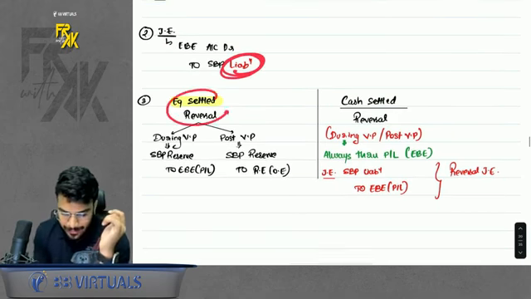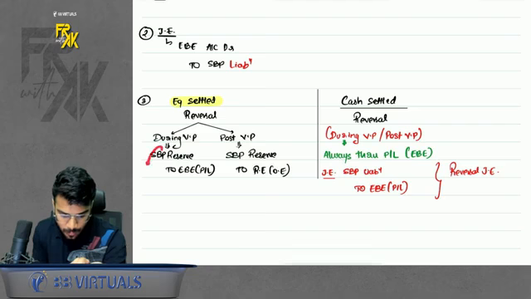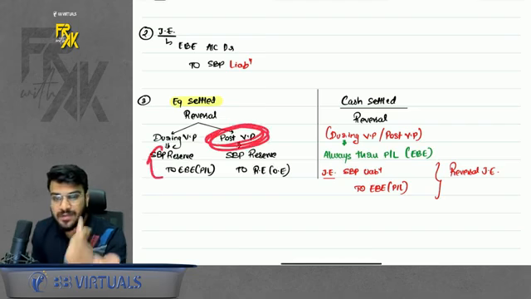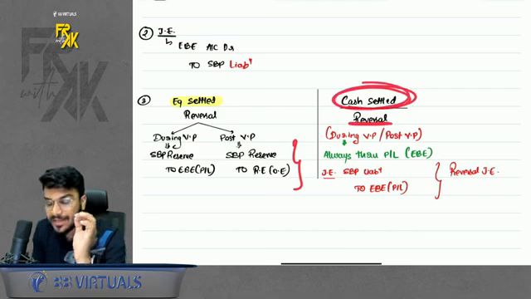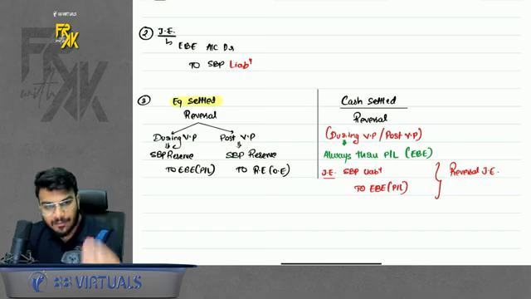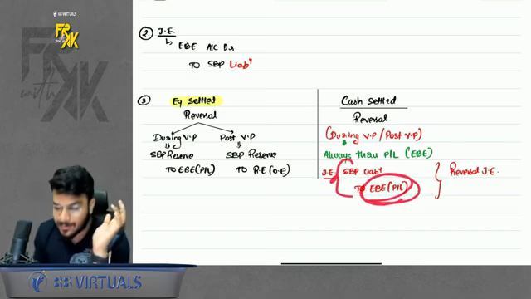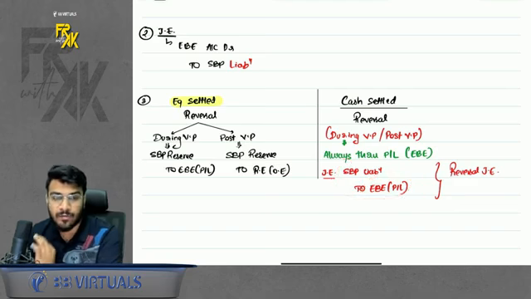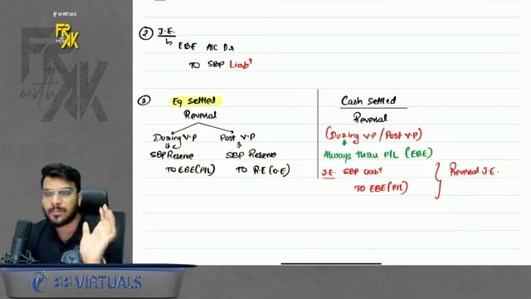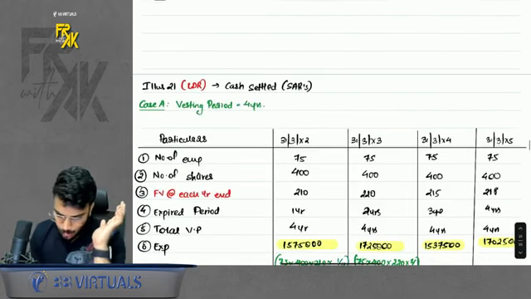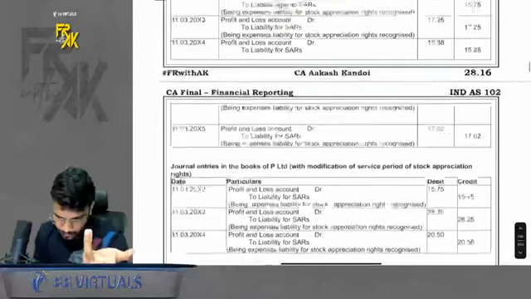Also, in equity, do you remember I told you if reversal happens during the vesting period, the reversal is done through profit and loss. If reversal happens post vesting period, the reversal happens through retained earnings. But in case of cash settled, if there is any reversal, whether during the vesting period or post vesting period, it will always be done to employee benefit expense, profit and loss. There is no concept of retained earnings in cash settled. Why? Because whenever a liability is reversed, it is always transferred to profit and loss. Do remember that. To understand this part better, we have illustration number 21, which is a good question.